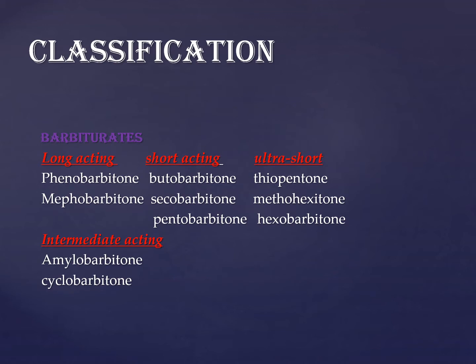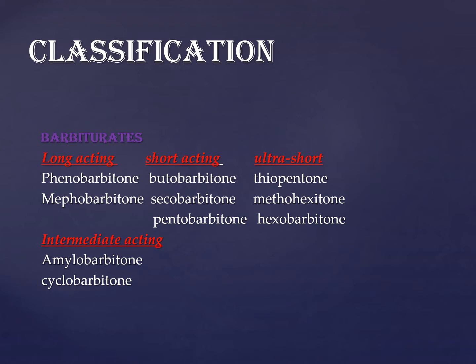The major drug groups for the classification of sedative hypnotics are barbiturates and benzodiazepines, and the newer drug groups. First, we move on to the barbiturates. They are classified on the basis of their duration of action into long-acting, short-acting, ultra-short, and intermediate-acting. The main long-acting drug is phenobarbital, which has been used in a number of conditions.